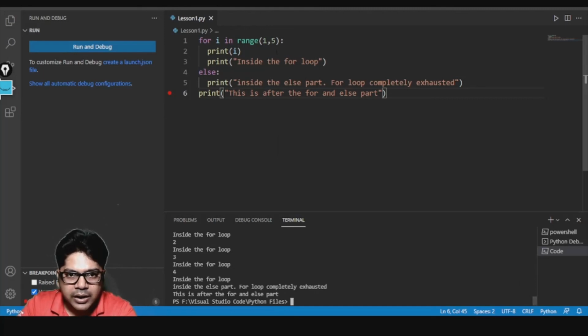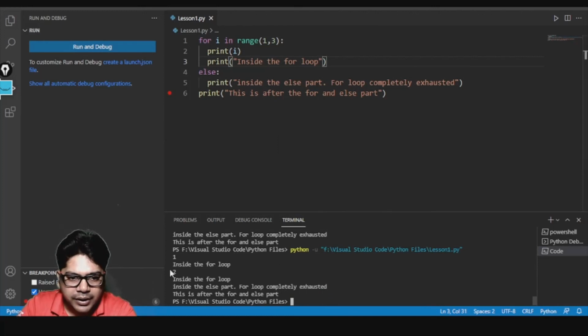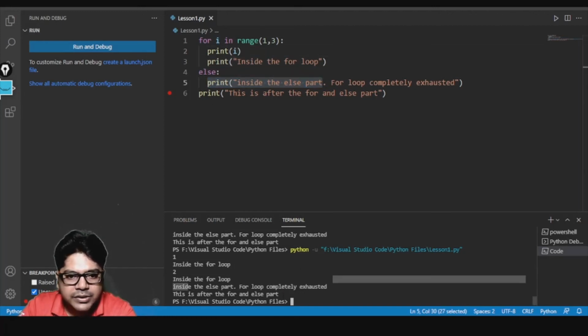Let me decrease the range and make it 3 so that you can see it. Now you see, for the first time the value of i was 1 inside the for loop, then 2 inside the for loop, then it went into the else part. Inside the else part, for loop completely exhausted, and then this is after the for and else part.